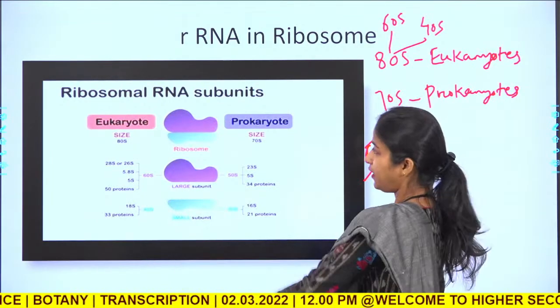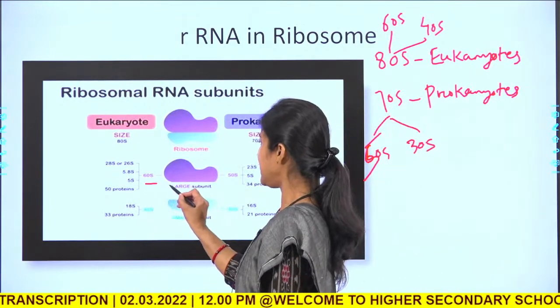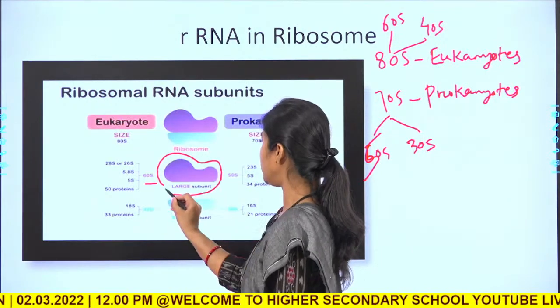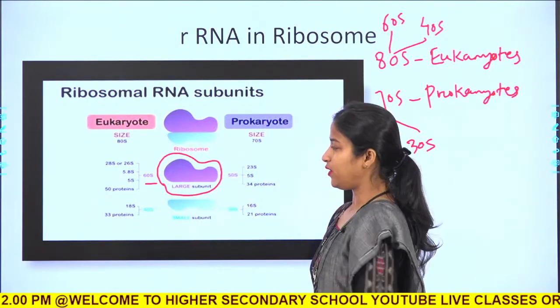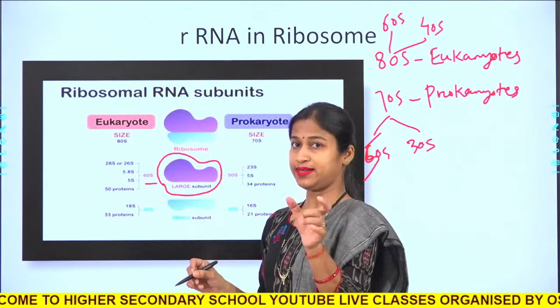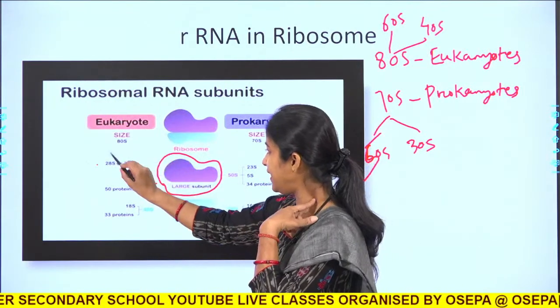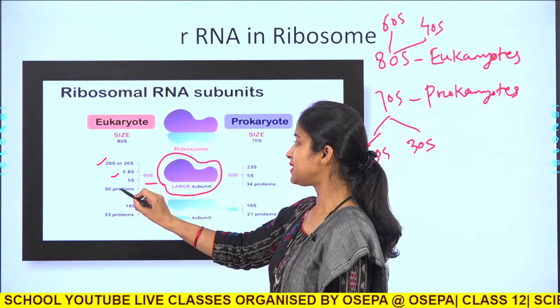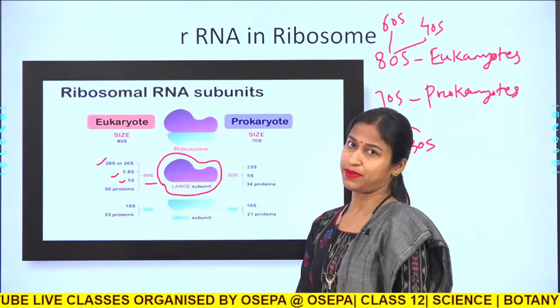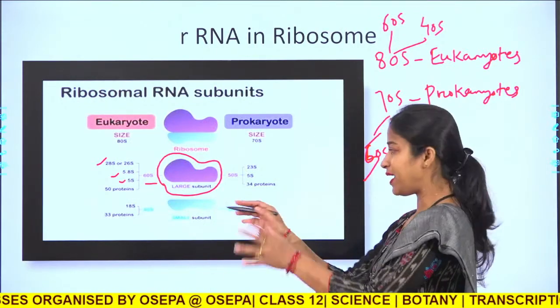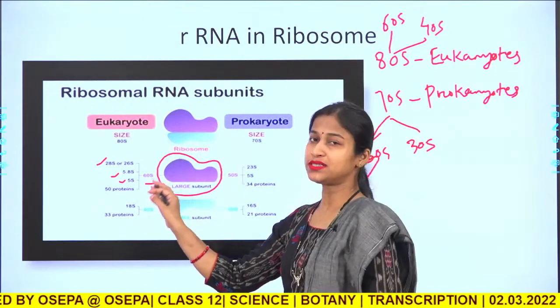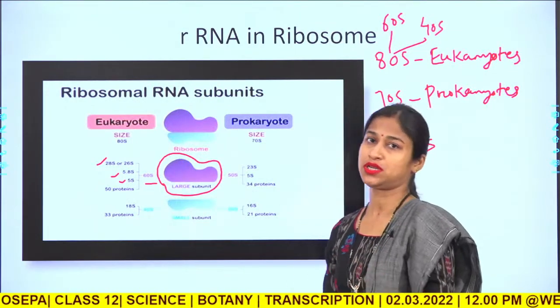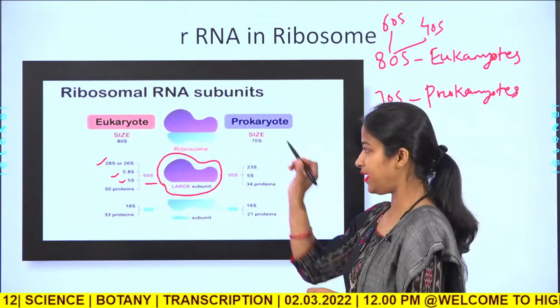And you see in the 60S, the larger ribosomal subunit of the eukaryote, three RNAs are there: one is 28S, another is 5.8S, and the last is the 5S rRNA, and together they form the larger ribosomal subunit of the eukaryotes, the 80S type.